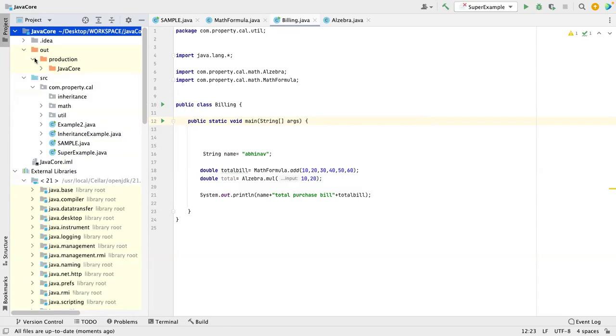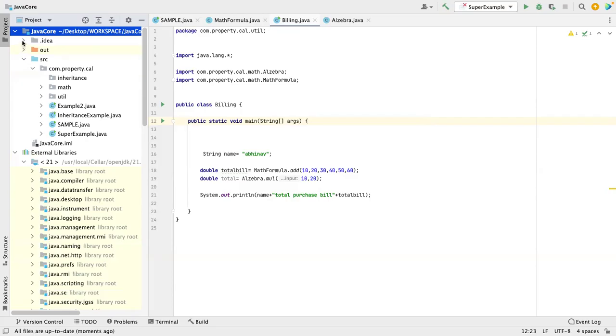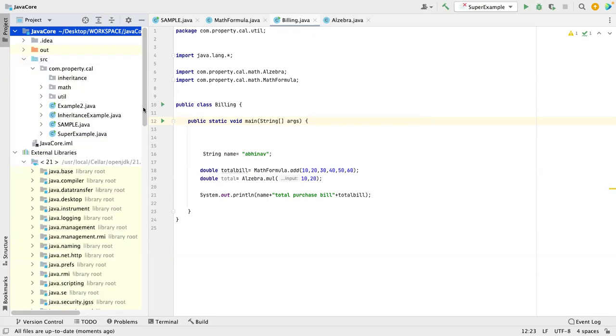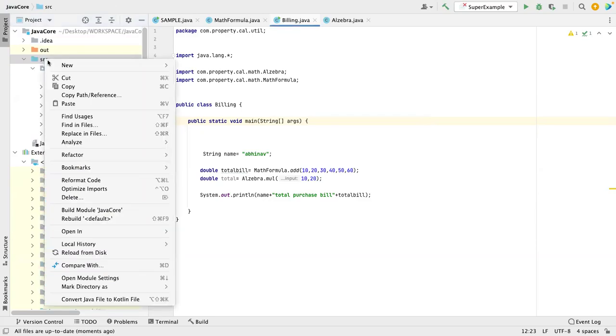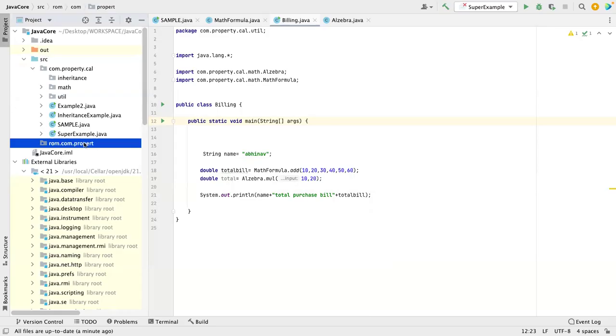Okay, fine. Let's see later where these things are coming. Okay, let me do one thing. So this is one package. Let me create another package. So com dot, not com. I'm creating another package to explain the structure.